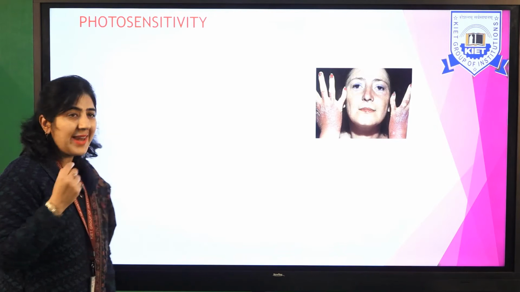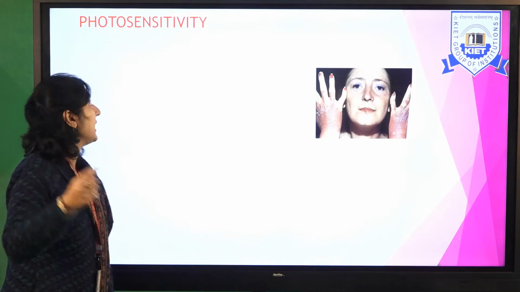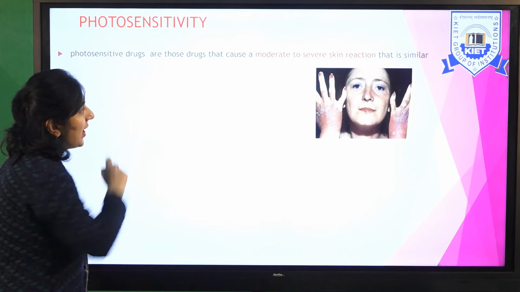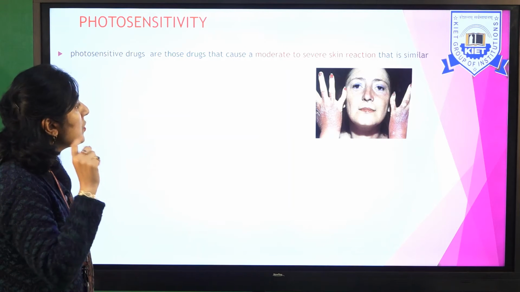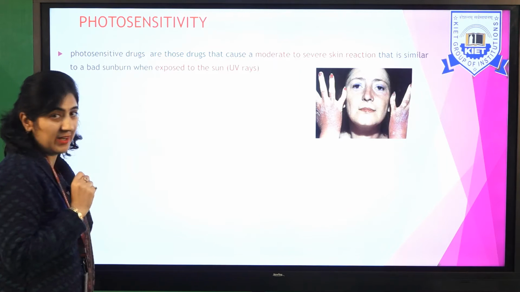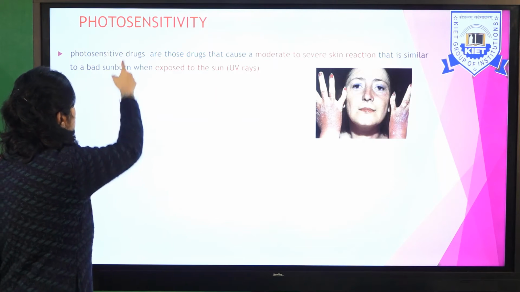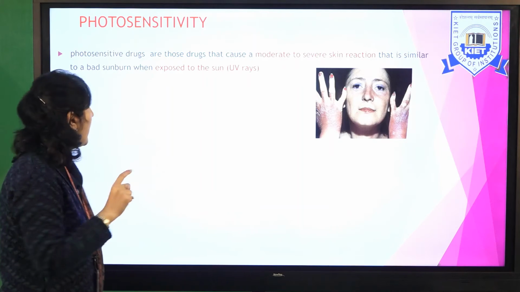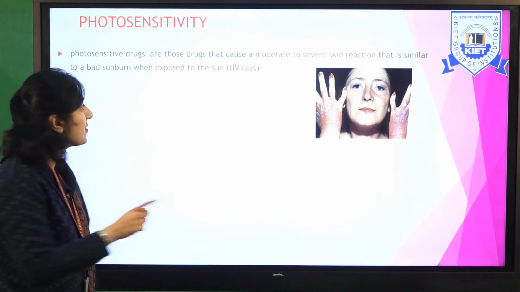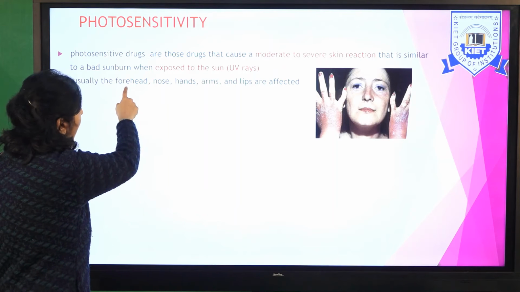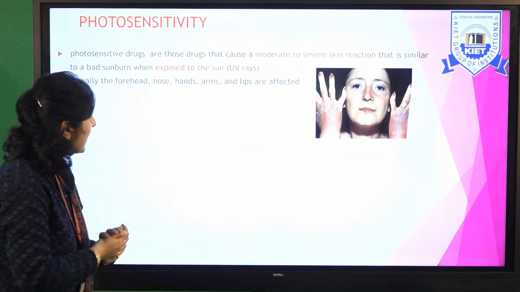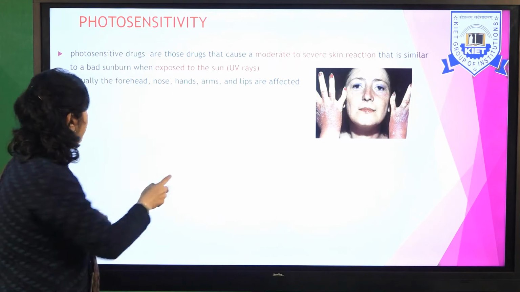Next ADR category is photosensitivity. Photo means light. Photosensitive drugs are those drugs that cause moderate to severe skin reaction, and that skin reaction resembles a bad sunburn. Photo means light, so when a particular chemical gets exposed to the sun, UV rays, it can produce photosensitivity. Usually forehead, nose, hands, arms and lips are affected, as you can see in the photo. You can see the sunburn in the hands of the lady.